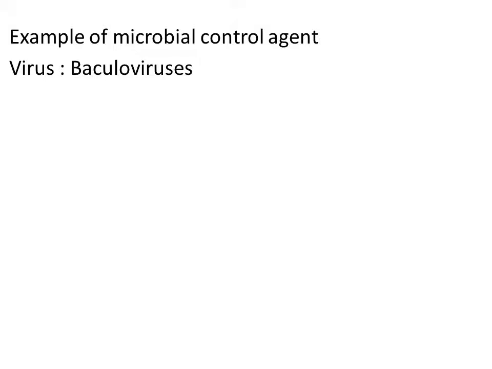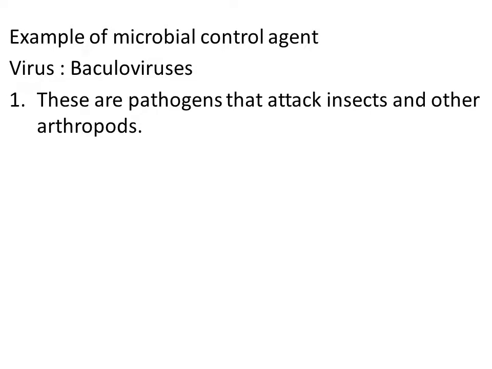Right. We already know some information about viruses because we have studied the virus in our first year syllabus. Viruses are very particular in causing infection. So the baculoviruses are very particular in destroying the insect.